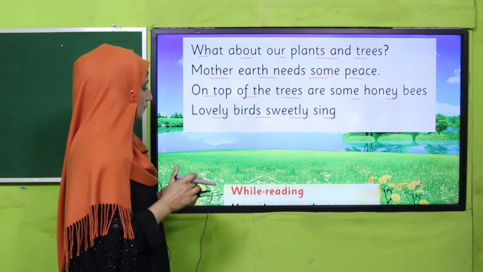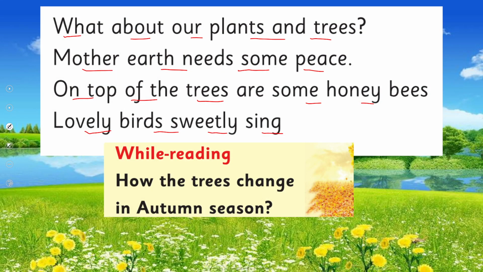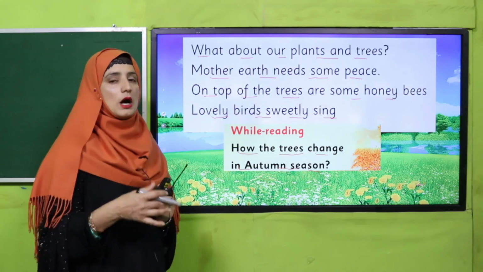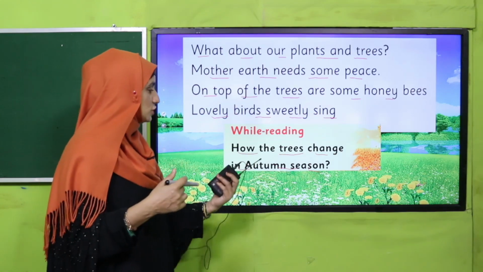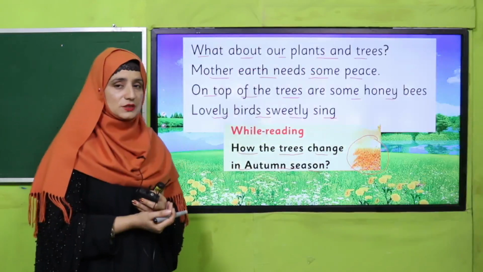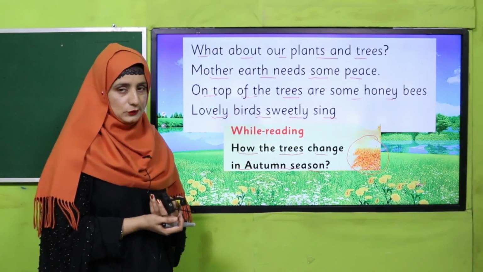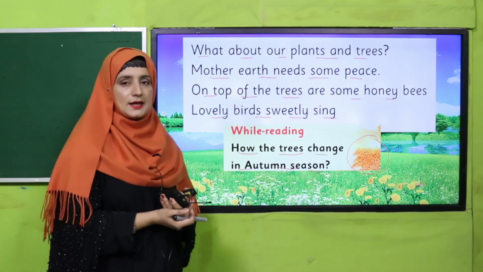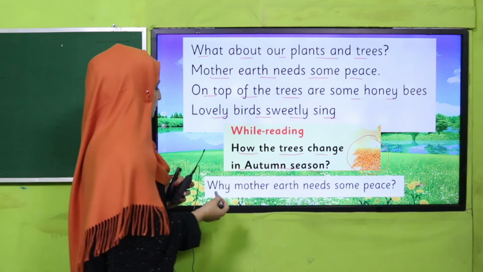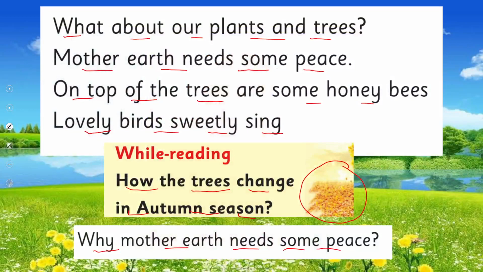Okay, so while reading, a question is there: how do the trees change in autumn season? Yes, different seasons are there, my dear students. There are 4 seasons in Pakistan. So how do trees change in autumn season? Which color? You can see in the picture also which color trees are changed to in autumn season. Okay, good. Definitely they are going yellowish color. Okay, yellow green.